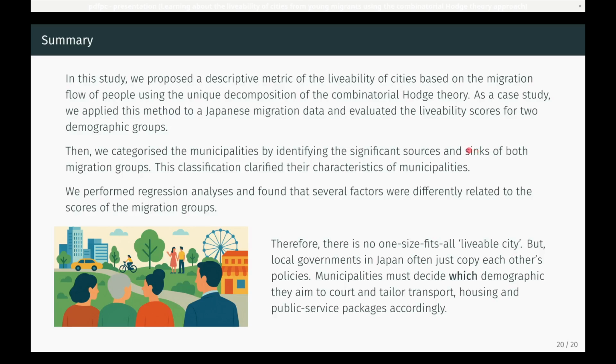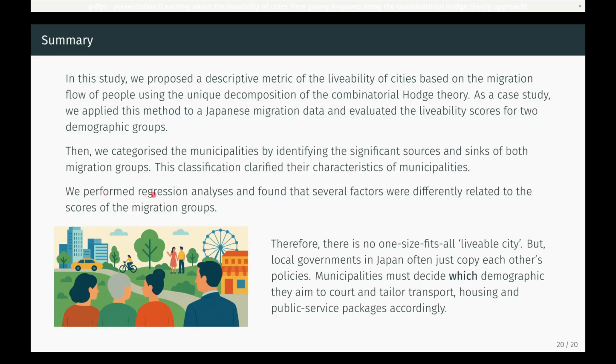Okay, let me summarize my talk. In this study, we proposed a descriptive metric of the livability of cities based on the migration flow of people using the unique decomposition of the combinatorial Hodge theory. As a case study, we applied this method to the data on migration flows between municipalities in Japan, and evaluated the livability scores for two demographic groups, families with small children, and women of reproductive age. Then we categorized the municipalities by identifying the significant sources and sinks of both migration groups. This classification clarified the characteristics of municipalities.